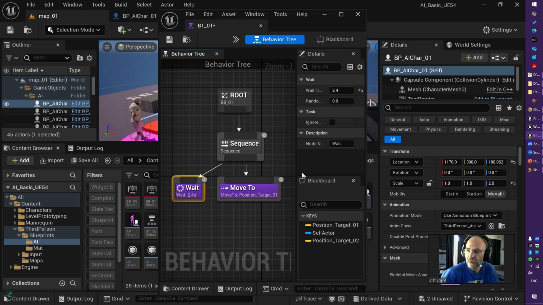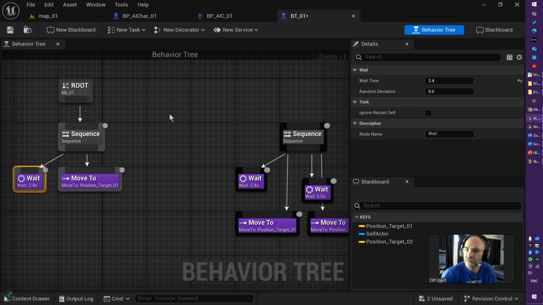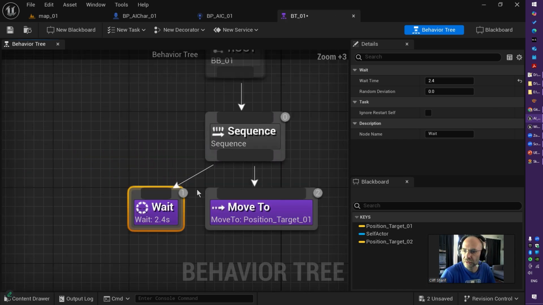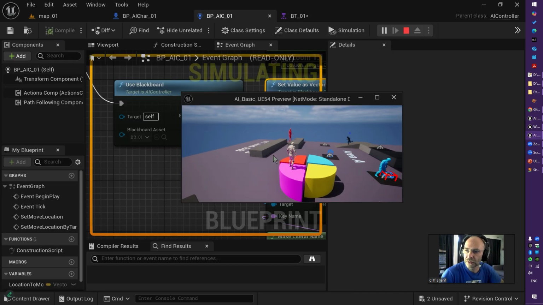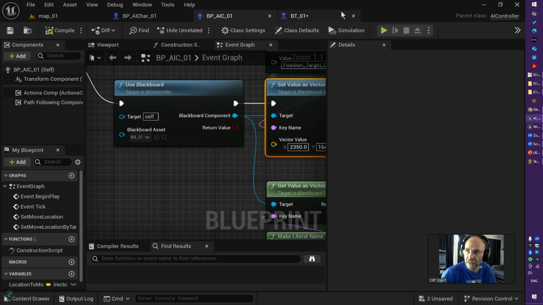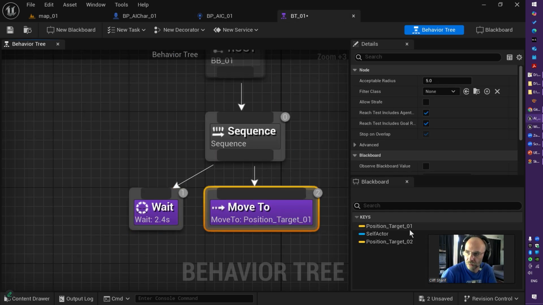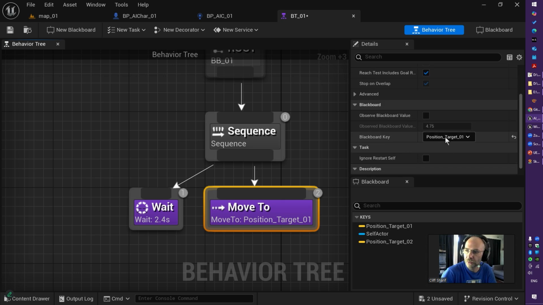The wait AI task has a wait time. Let me just bring it to like this. The wait AI task has a wait time which is 2.4. So if I run it, after 2.4 seconds this guy starts moving like this. And the second task is move to. The move to task can be implemented with a blackboard key. In this case, I say go to position target 0, 1. I can say go to position target 0, 2.